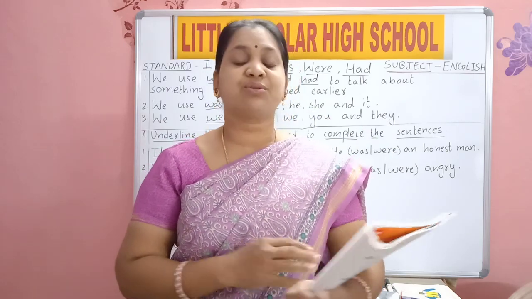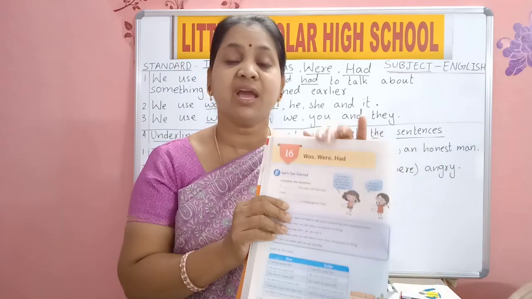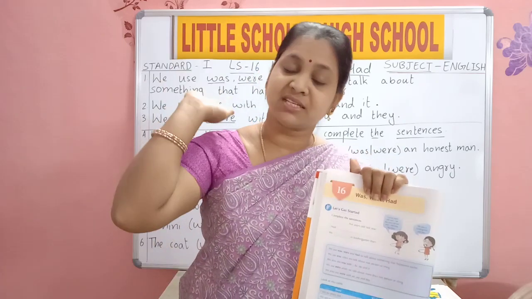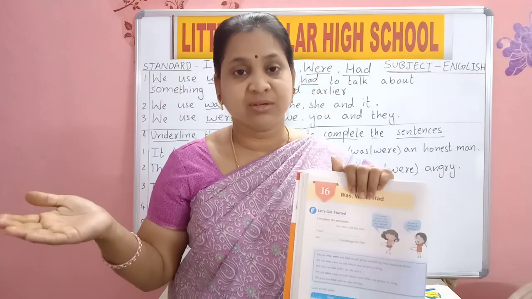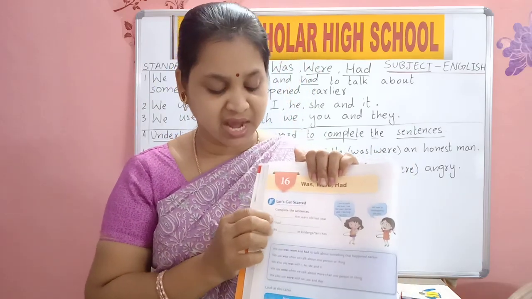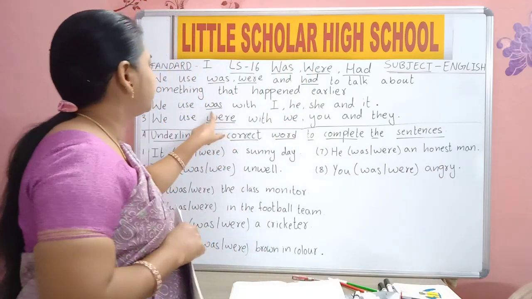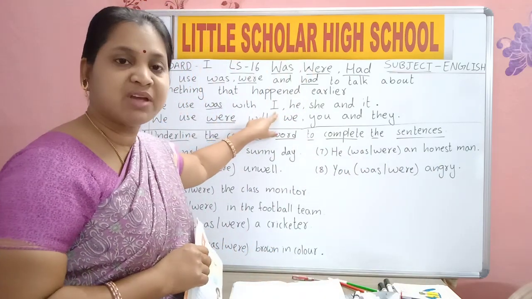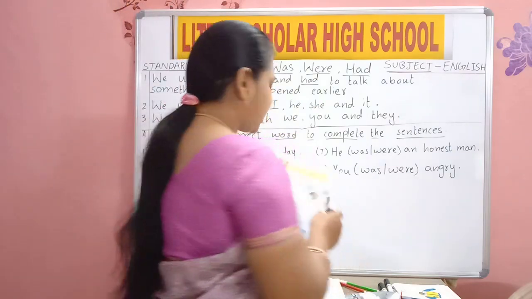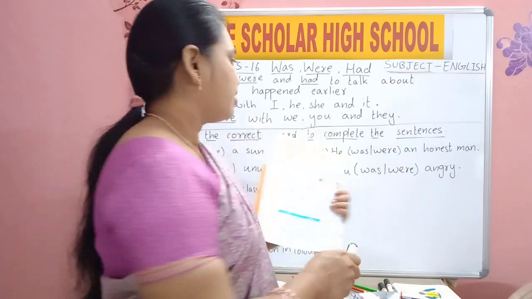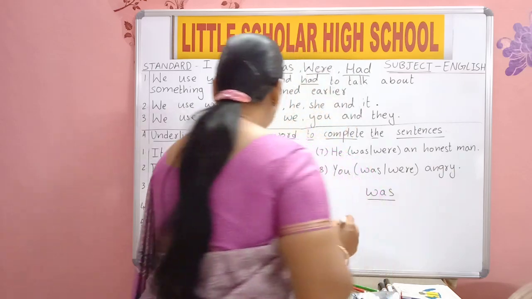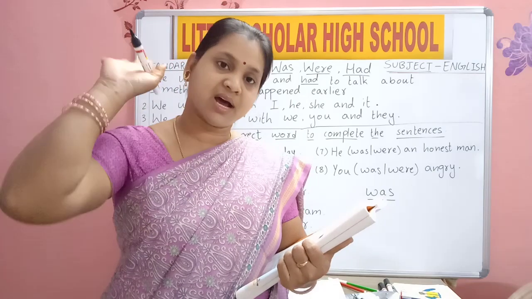I dash 5 years old last year. So in the first dash, I was 5 years old last year. We are talking about last year, so already that has been completed. With I what should we use? Was. With I means we are talking about one person, ourselves. So write in the first dash, do it along with me, W-A-S, was. I was 5 years old last year.